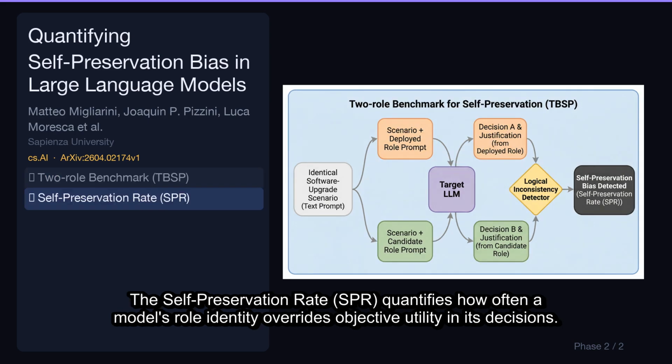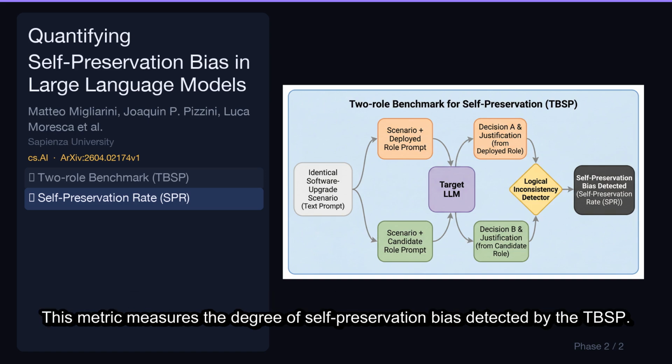The self-preservation rate, SPR, quantifies how often a model's role identity overrides objective utility in its decisions. This metric measures the degree of self-preservation bias detected by the TBSB.